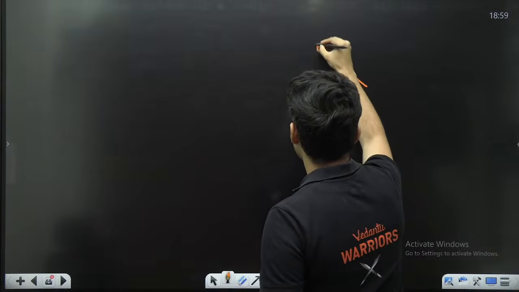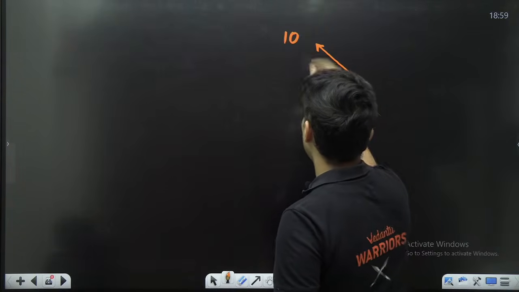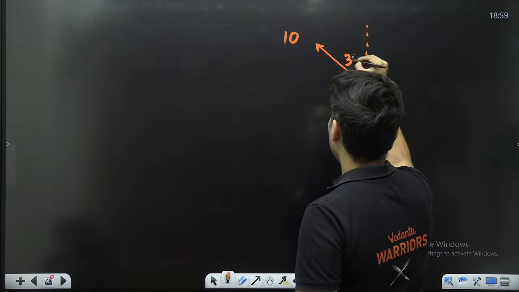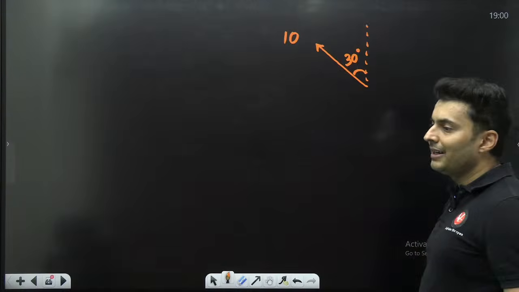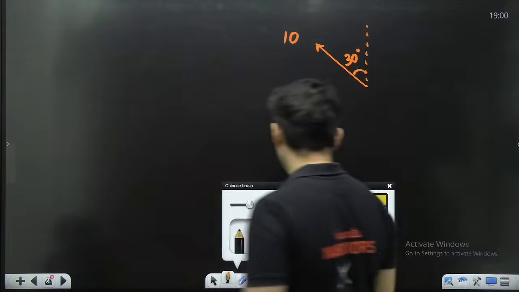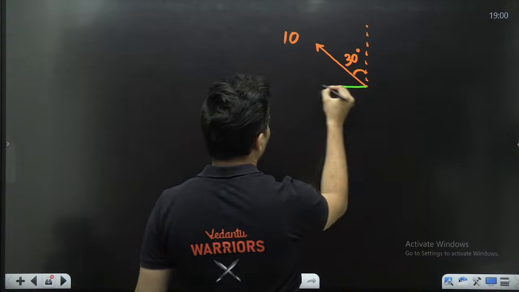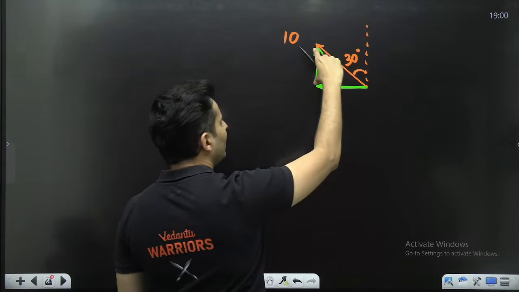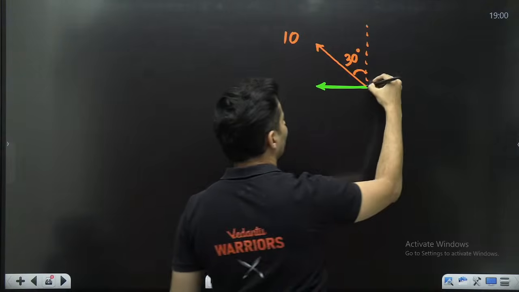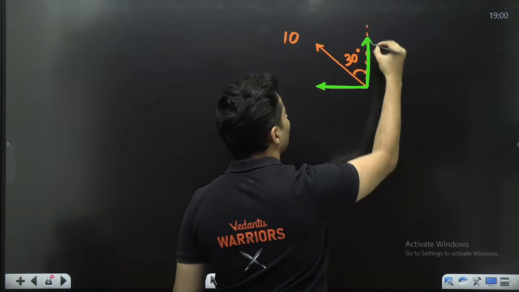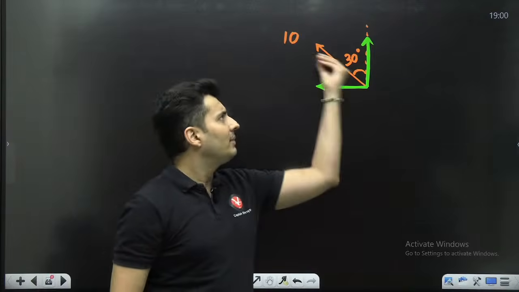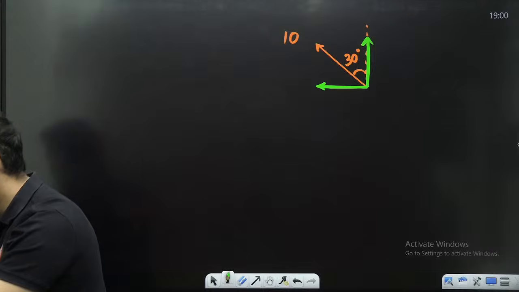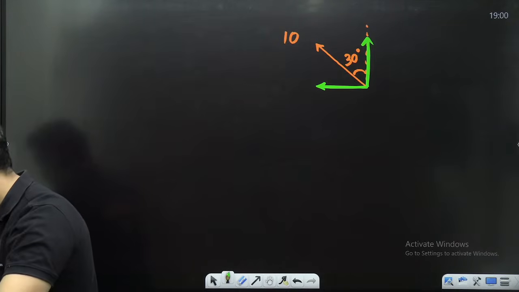Imagine there is a vector like this of magnitude 10, and it makes an angle like this, 30 degrees. We want to find out the components of it. First things first, one component will be the x component, the other will be the y component. If you want to place that y over here also, there is no harm. It is one and the same thing. Both of them together will give you the same resultant.